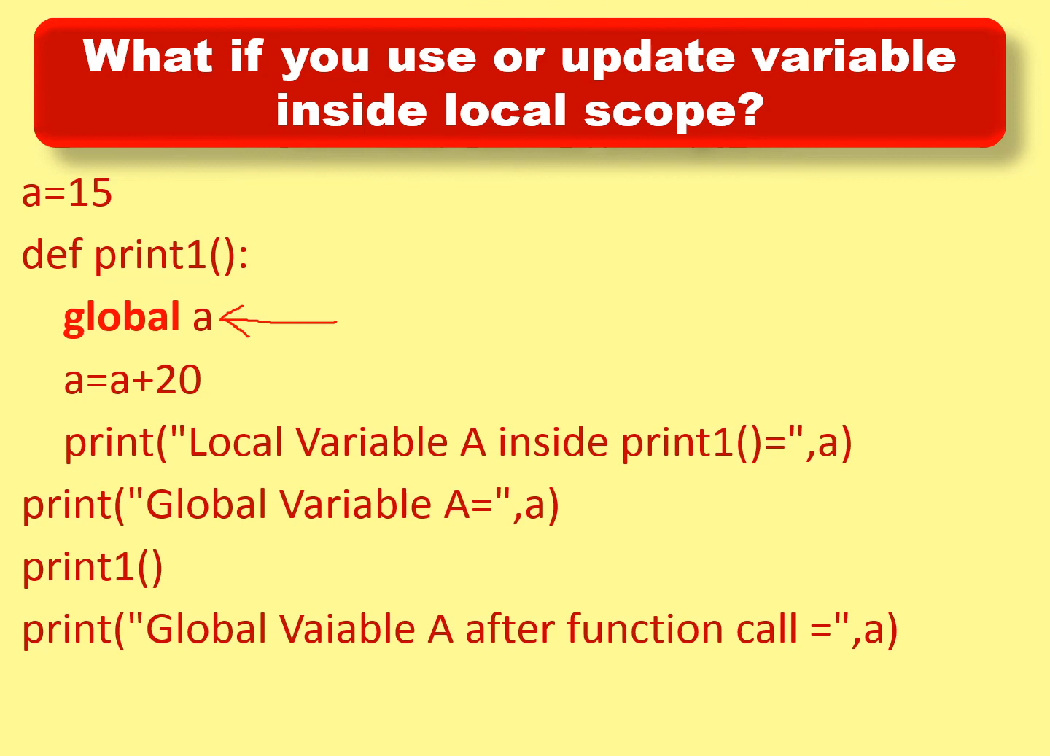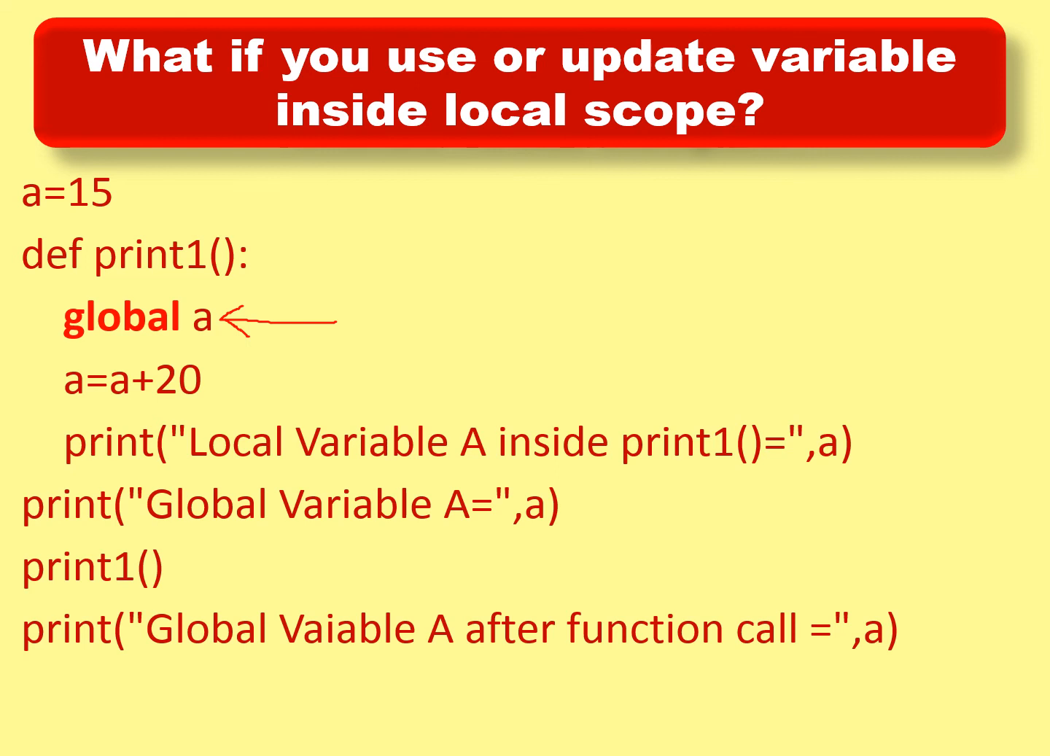The local variable A inside the print1 function is considered as A, that is 35. But my dear student, this local variable is converted into which variable? Global variable. And now we call a print statement, global variable A after function call is A, that is 35. The first statement says A is equal to 15 because it retrieves the value from the global variable.